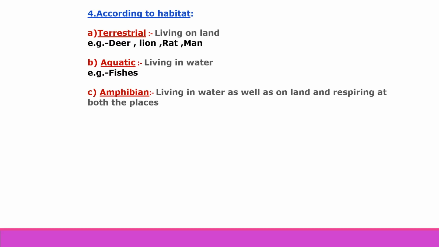The third type is amphibian. Amphibian means some animals can live in water as well as on land, and they can respire at both places. That is called amphibians. For example, salamander, frog and toad.